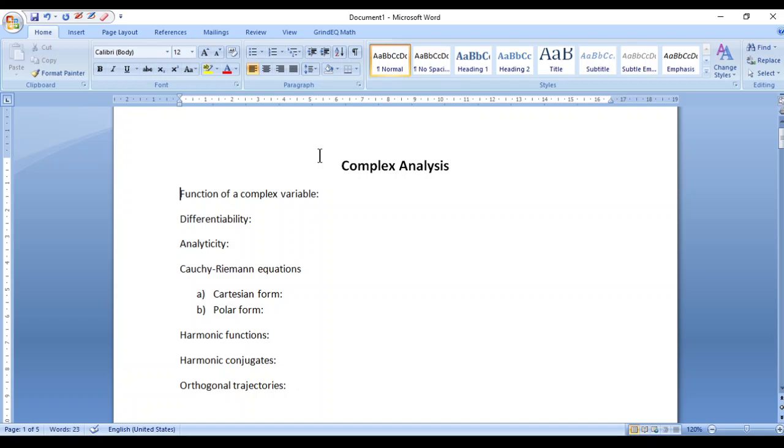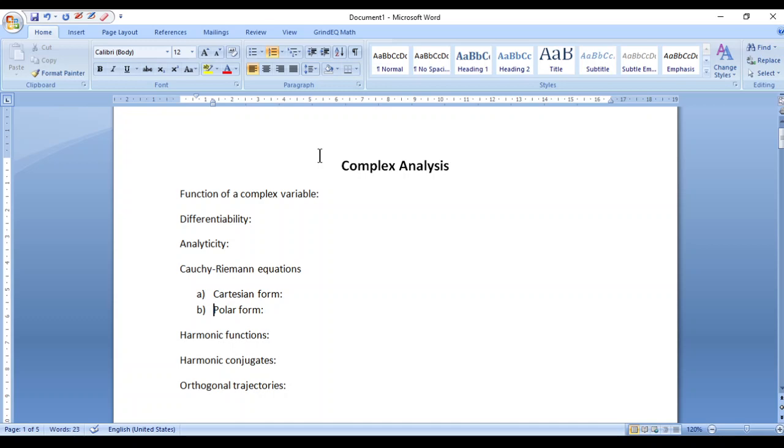Hi, in this presentation we are going to get introduced to some of the fundamental aspects of complex analysis. So we'll be touching upon the meaning of a function of a complex variable, and then we'll touch upon the meaning of differentiability of a function of a complex variable and analyticity as well. After that, we'll be getting introduced to something called the Cauchy-Riemann equations in both the Cartesian form and polar form.